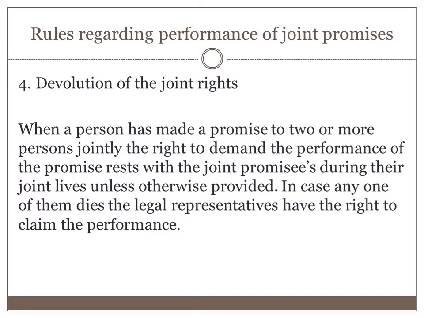For example, A is a person who has received 30,000 from B and C. A promises them to repay the sum with interest on a day specified. B dies. Then the right to claim the performance rests with B's representatives jointly with C during C's life. And after the death of C, his legal representatives can claim.